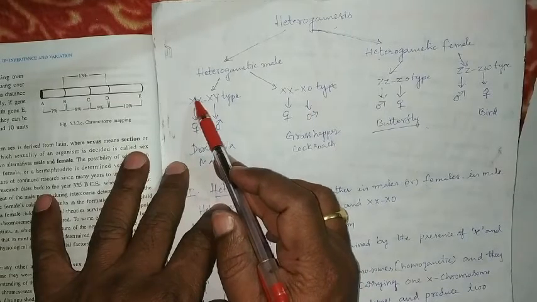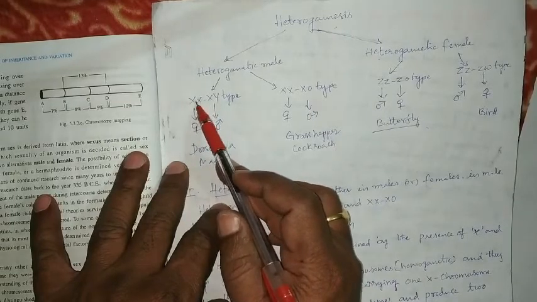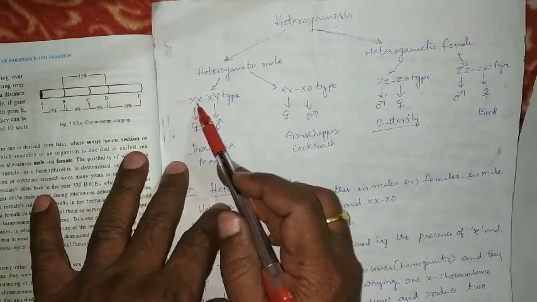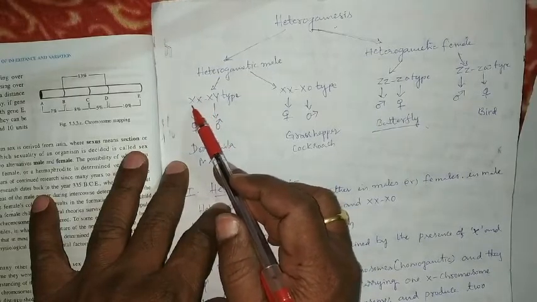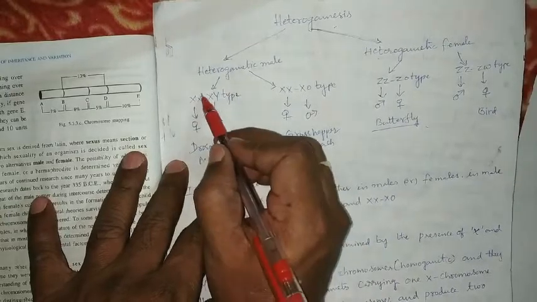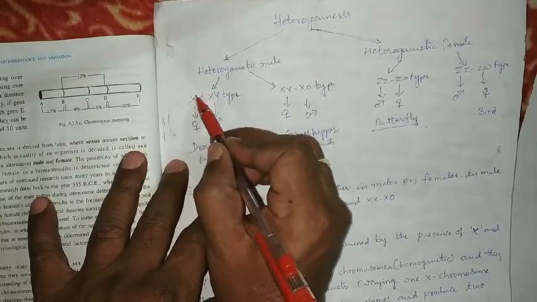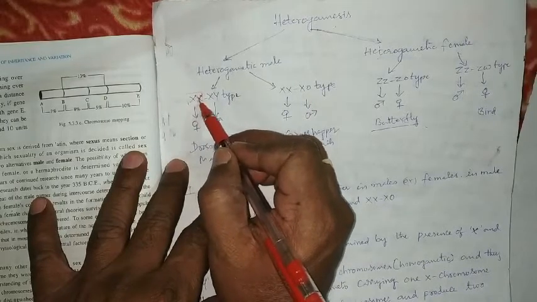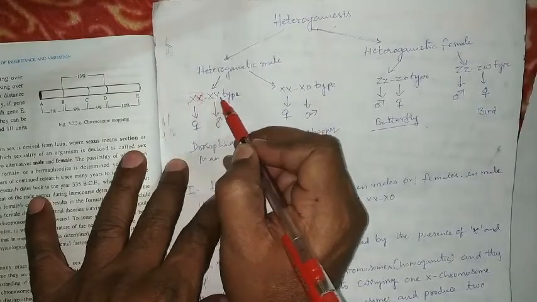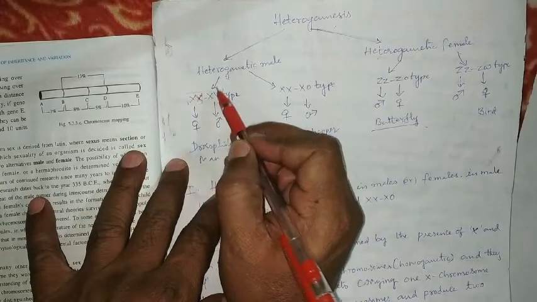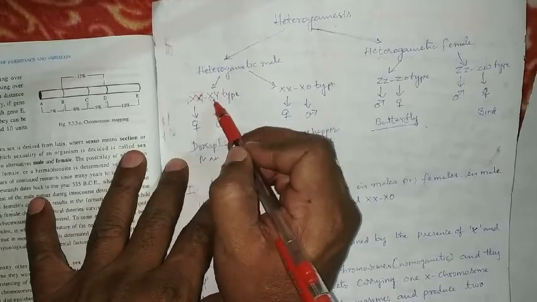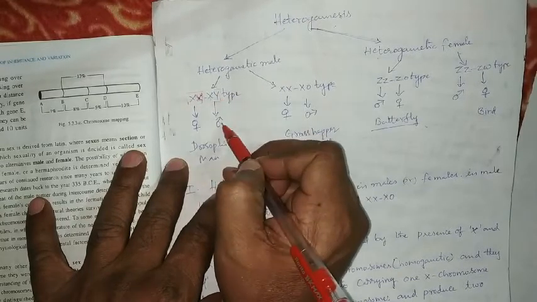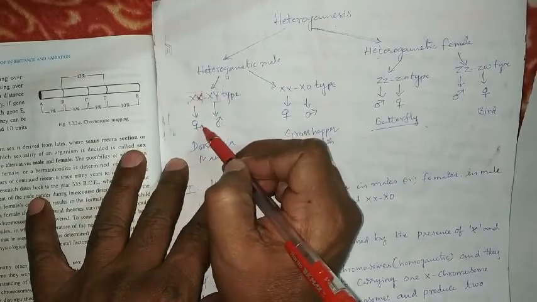The XX chromosomes are the same type, so this is called the homogametic female. Same type of chromosomes indicates homogametic; different types of chromosomes indicate heterogametic. X and Y determine the male, XX determine the female.